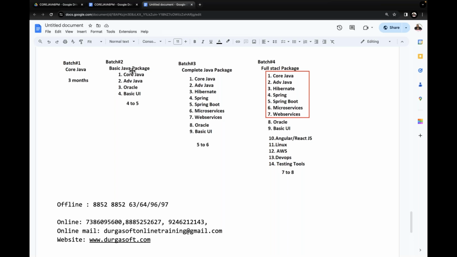Second one is the basic Java package. What is available in the basic Java package? Core Java, advanced Java, Oracle and basic UI. Core Java, advanced Java, Oracle and basic UI.